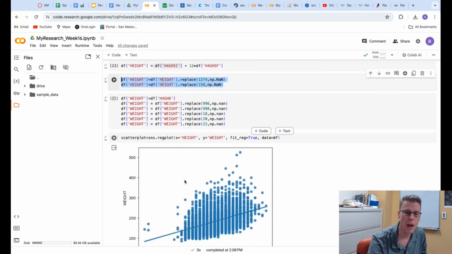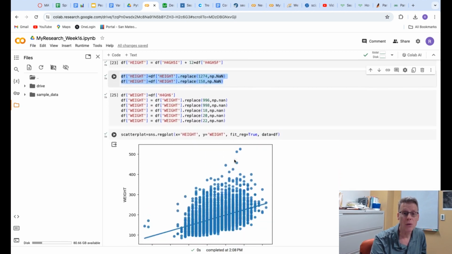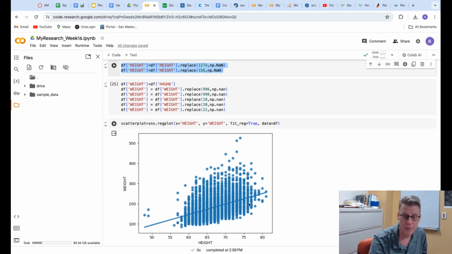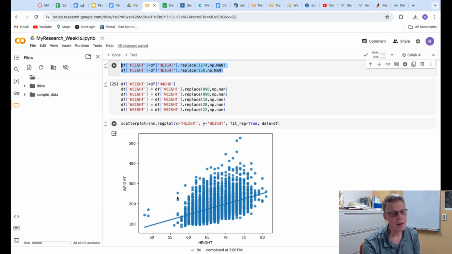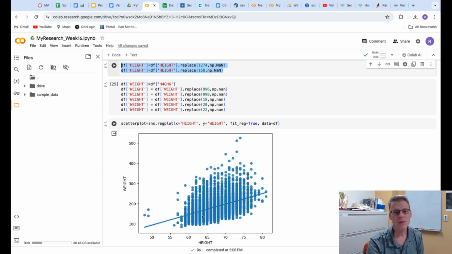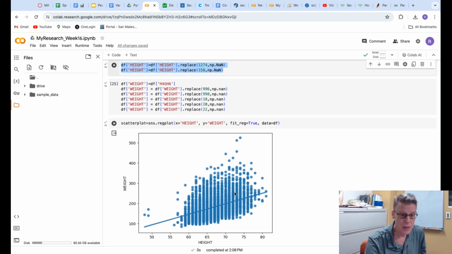When I looked at the scatter plot, it looks pretty good, right? So yes, it's sort of a blob of dots because there are people that are above this line and below this line, but I can see the trend that the taller you are, the heavier you are. The problem with it right now is that this is everybody, and the weight-height relationship is different for women than it is for men.